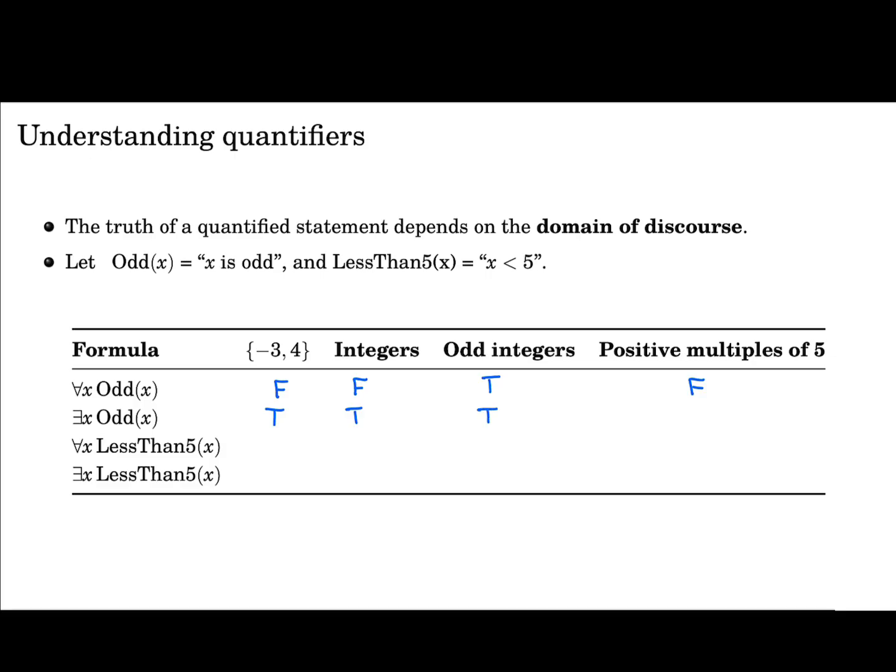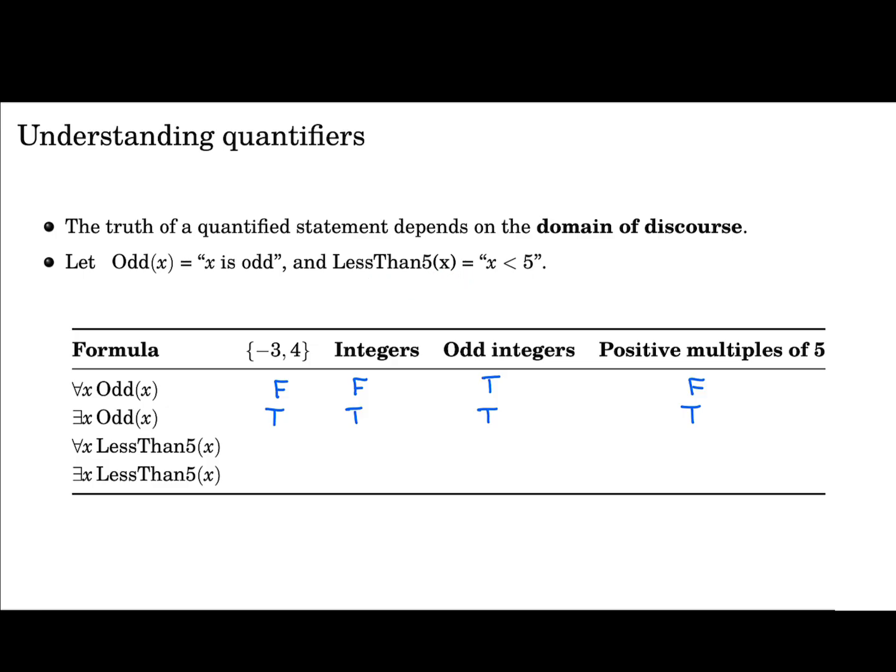What about for positive multiples of 5? Then of course there exists an odd positive multiple of 5. You can consider 5 itself, or maybe 15, right? So this is true. Okay, let's go with a different formula. Let's go with the less than 5.